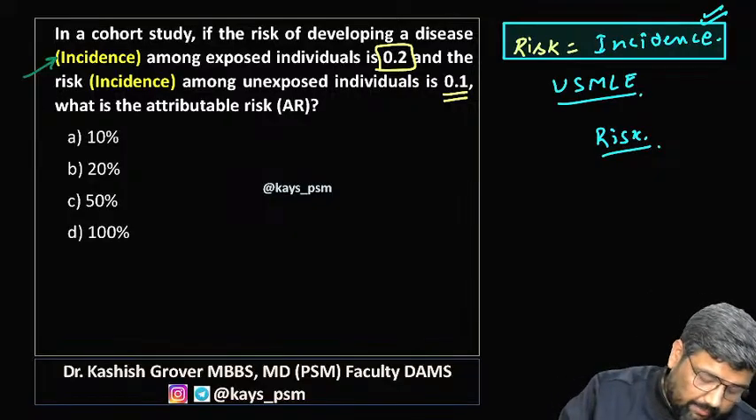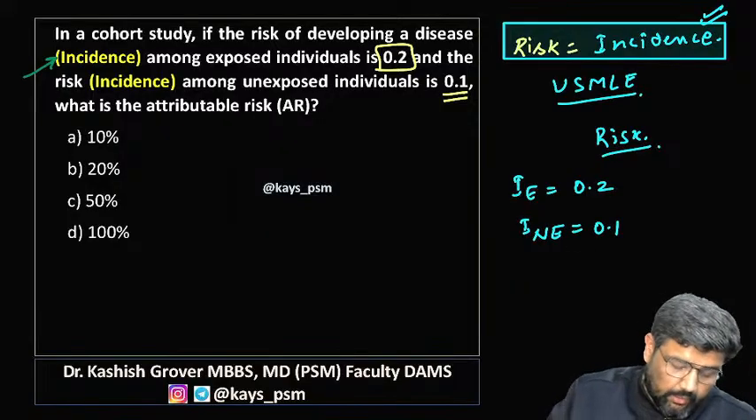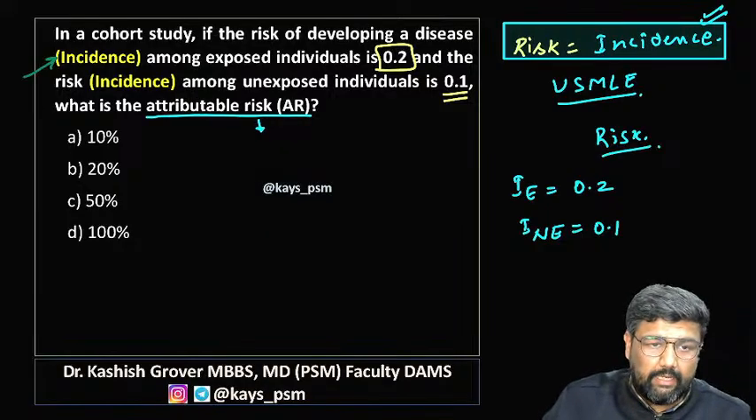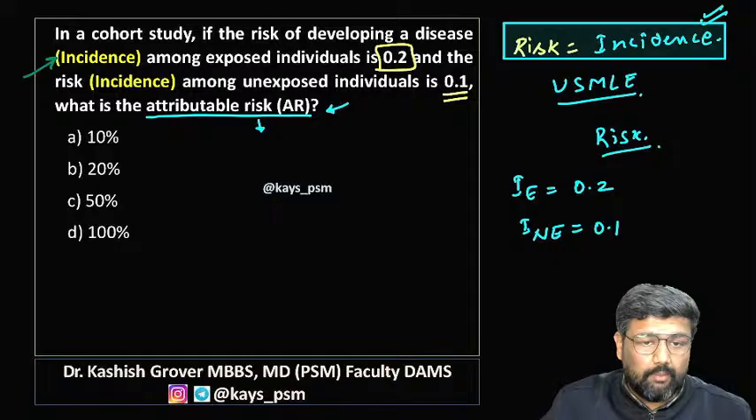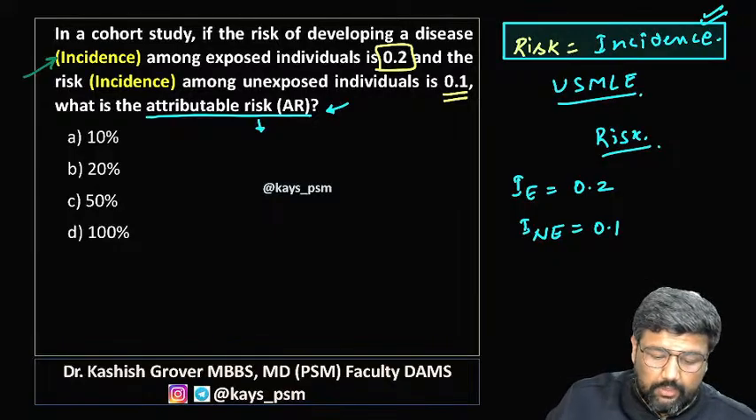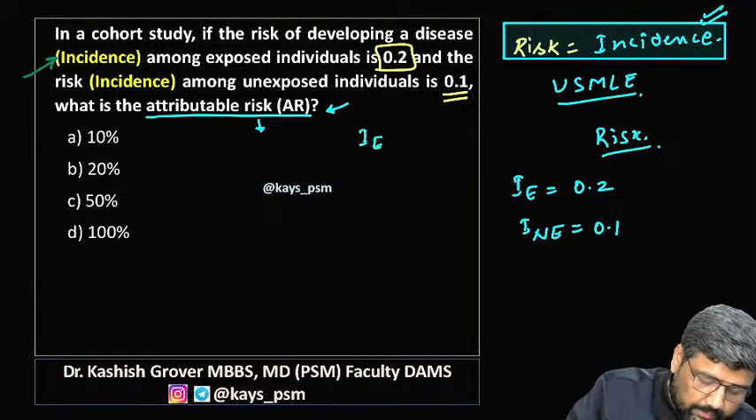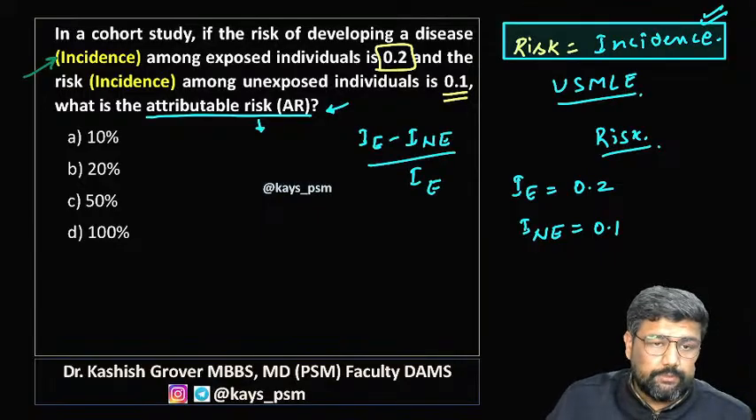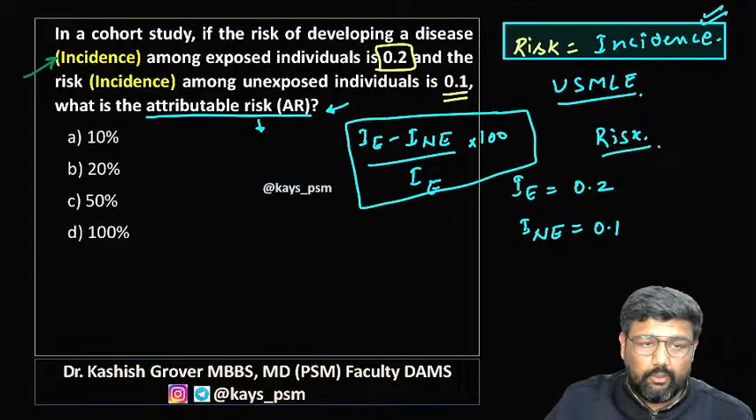Right. So here they have given incidence among exposed 0.2, incidence among non-exposed 0.1. You have to find attributable risk. Guys, there is a controversy regarding attributable risk which I will talk about in the formula section. Here the attributable risk formula is incidence among exposed minus non-exposed, divided by incidence among exposed, multiplied by 100. I'll talk about why the controversy is there in the next section.